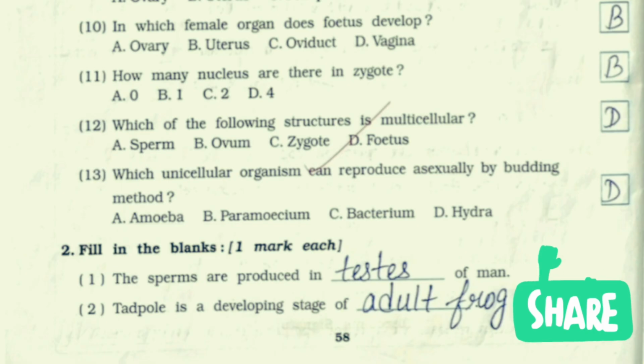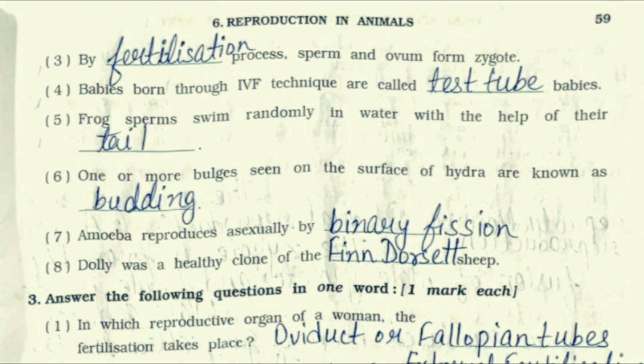Now question number 2, fill in the blanks. First one, the sperms are produced in testes of man. Second, tadpole is a developing stage of adult frog. Third, by fertilization process, sperm and ovum form zygote. Fourth, babies born through IVF technique are called test tube babies. Fifth, frog sperms swim randomly in water with the help of their tail. Sixth, one or more bulges seen on the surface of hydra are known as budding.